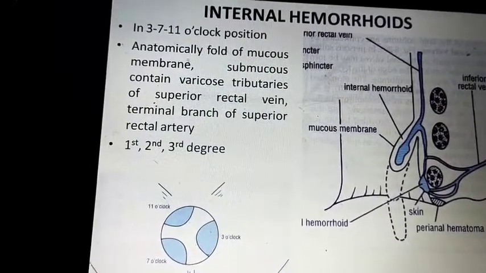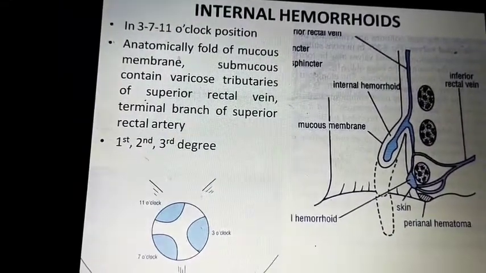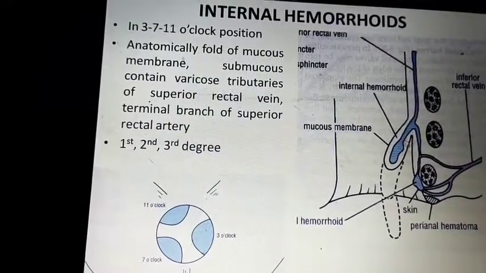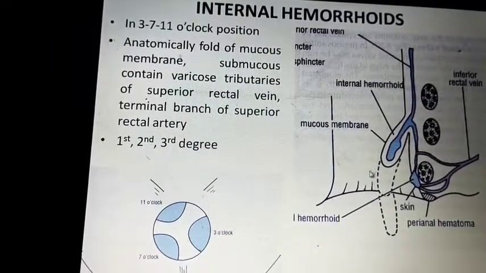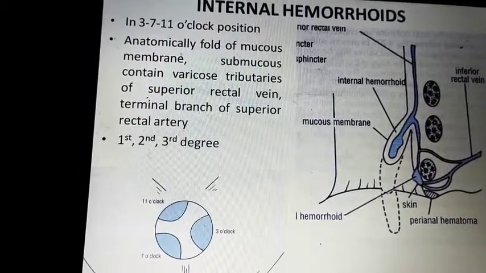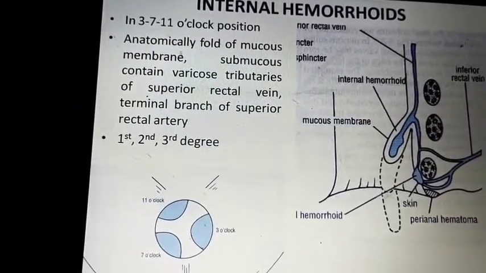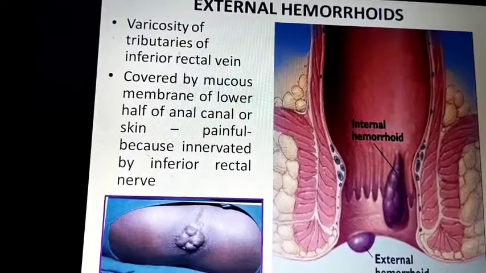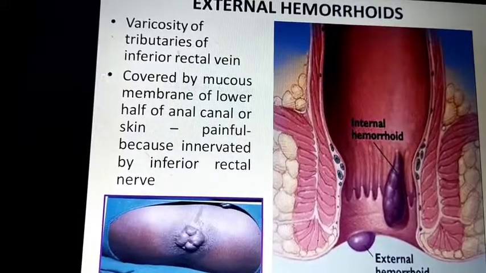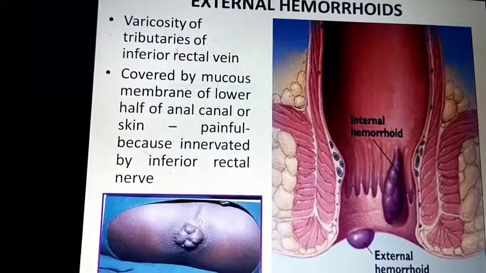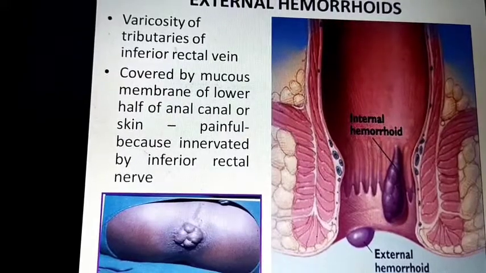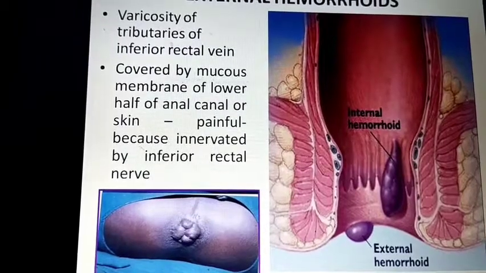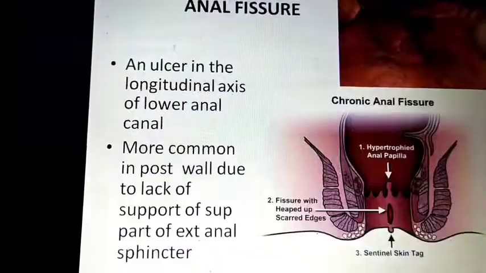Okay, and these are first, second and third degree. These cushions are nothing but anal folds of mucous membrane. They contain the veins and arteries, the superior rectal vein and terminal branches of the superior rectal artery. Okay, that's why they are called primary hemorrhoids or internal hemorrhoids. External hemorrhoids are varicosities of tributaries of the inferior rectal vein. They are covered by the mucous membrane of the lower half of the anal canal and skin. They are painful because they are supplied by the inferior rectal nerves.